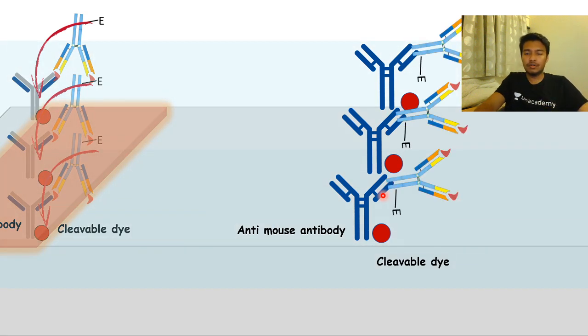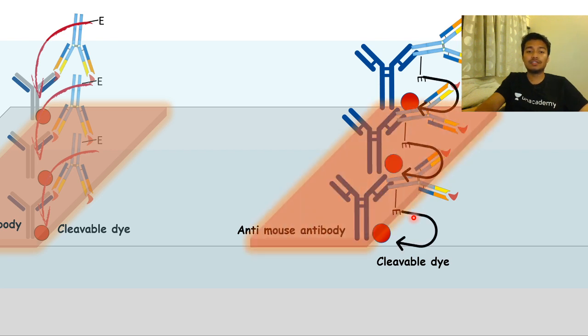The Fc region is going to be detected by the anti-mouse antibody. As a result, there is cleavage of the dye molecule by these enzymes, and there would be a second band.